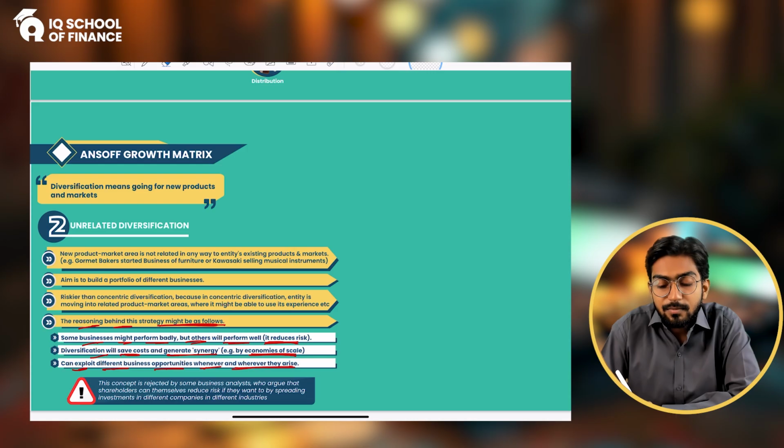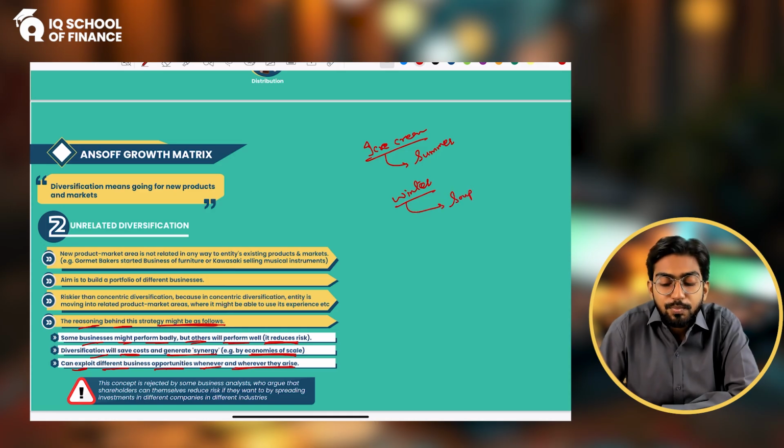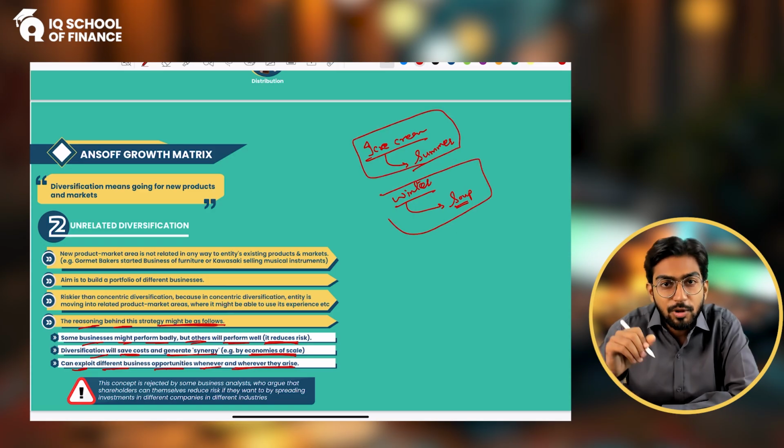You know, there is one example which my teacher always used to give. For example, you are an ice cream seller. We all know that ice creams are sold more in summer, but in winter they are sold, but not that much. So in winter, what do you do? You start the soup business. So if in summer the ice cream business is giving you profits and the soup is going down, and in winter the ice cream goes down, the soup business will go up, and it will give you profits throughout.